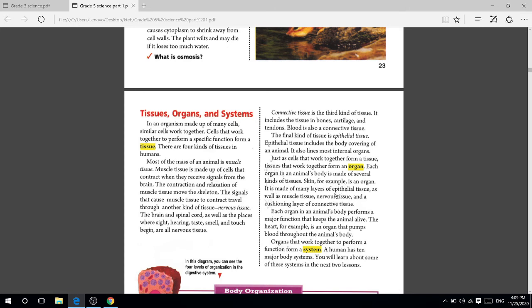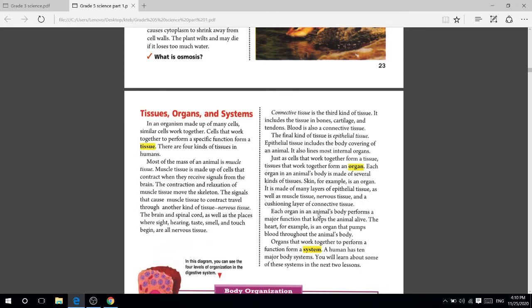In our skin, we have many layers that make it the skin. Okay, these are organs, where tissues are put together and connected together to make the organs.